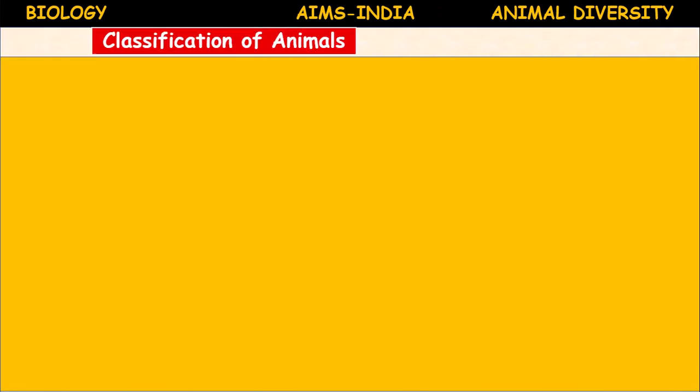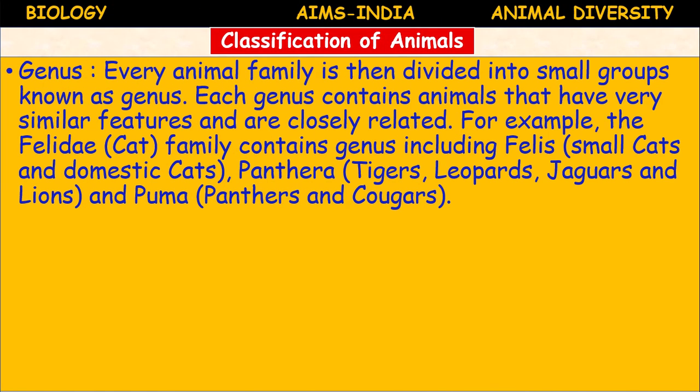Next, families are further divided into smaller groups known as genus. Every animal family is divided into small groups known as a genus. Each genus contains animals that have very similar features and are closely related.